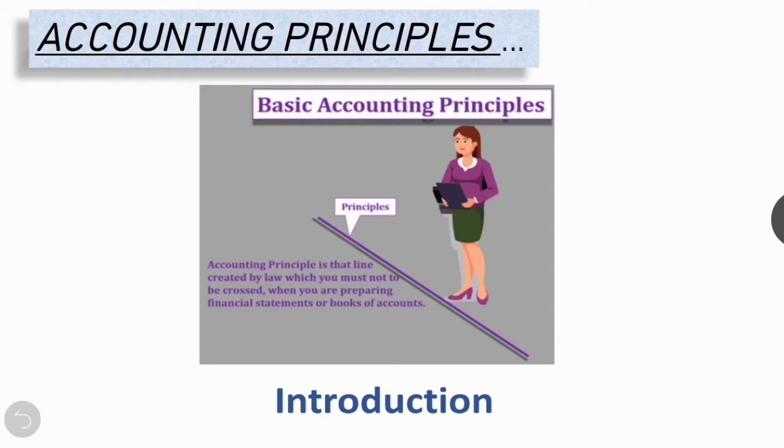Generally accepted accounting principles, that is GAAP, may be defined as those rules of action or conduct which are derived from experience and practice, and when they prove useful, they become accepted as a principle of accounting.